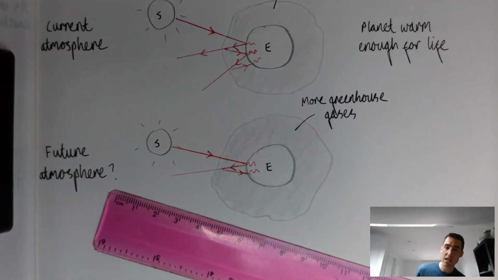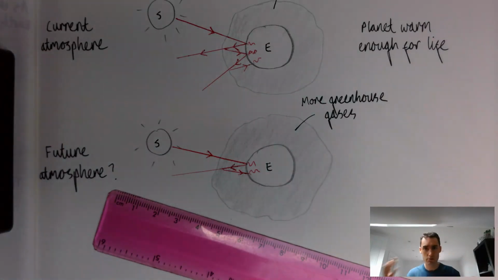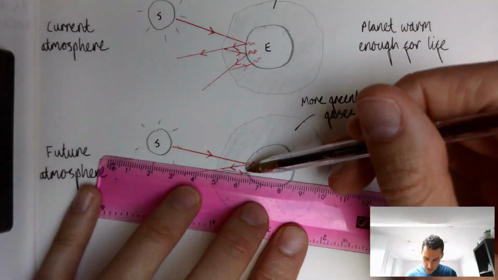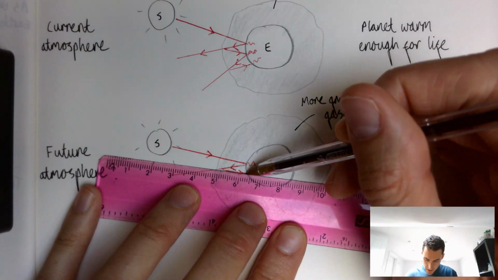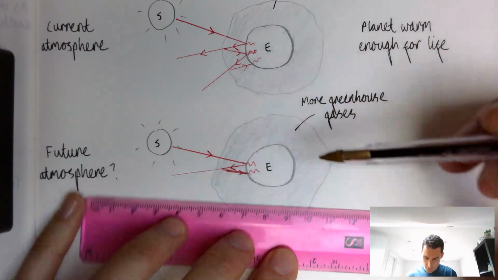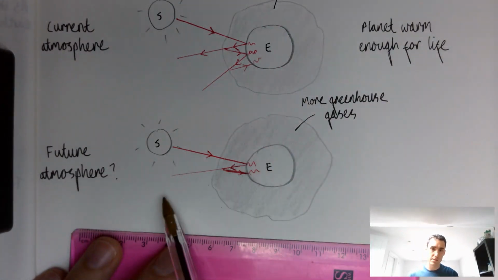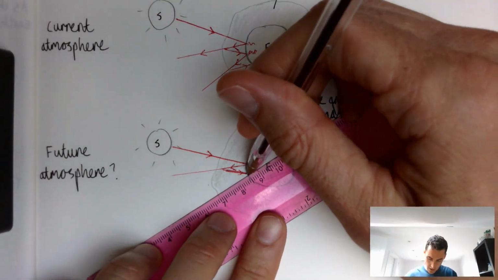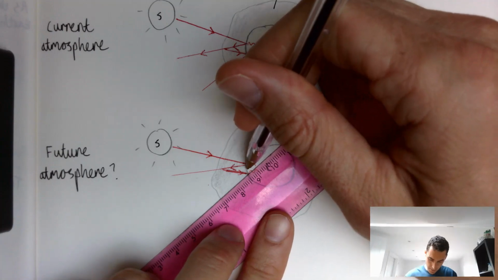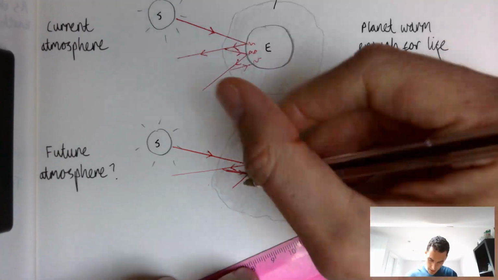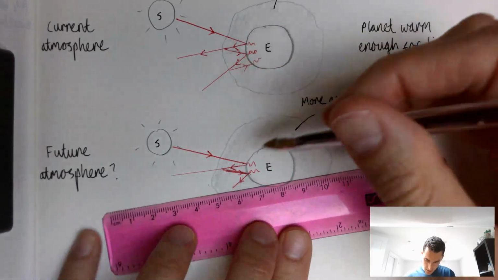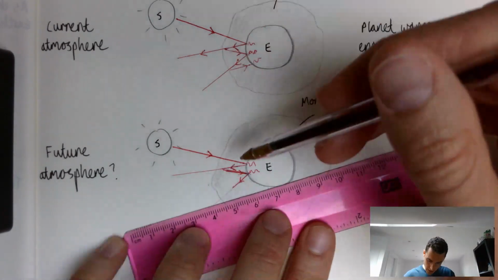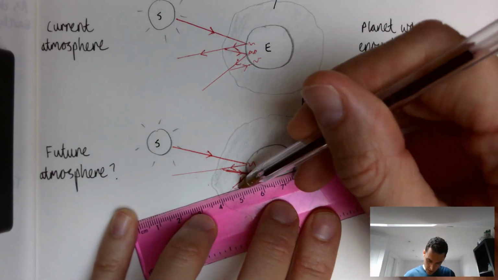And again, I'm drawing a diagram here, but I'm also commentating while I'm talking. I'm explaining this to students. If you wanted, you could do a thicker line, maybe something like that. But you want to get that idea across that more is reflected, less passes back out of the atmosphere after it's reflected the first time. So then we can say, okay, this reflects again. So we'll draw a line out here. And then, again, less passes out of the atmosphere, but quite a bit goes back to the Earth.